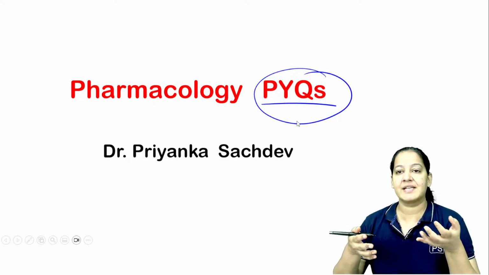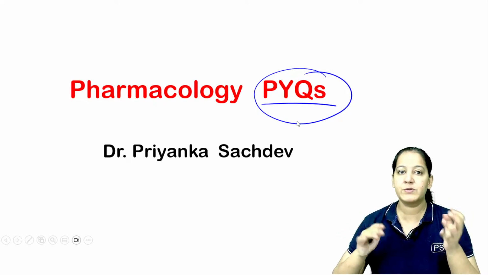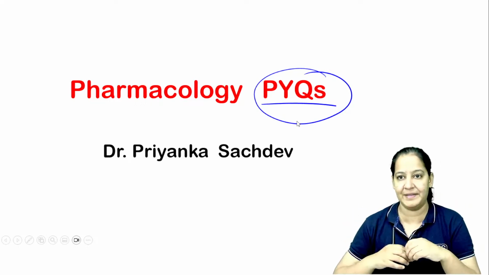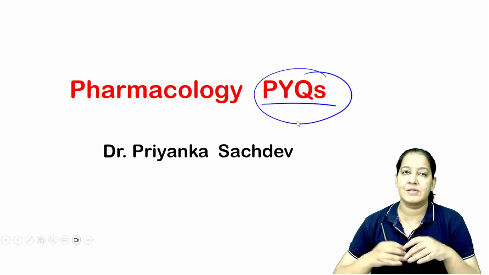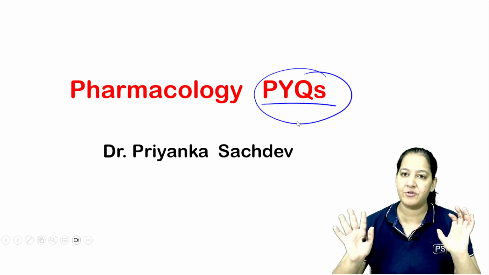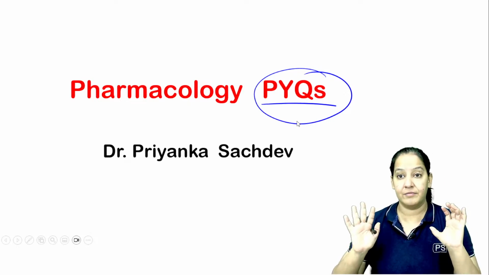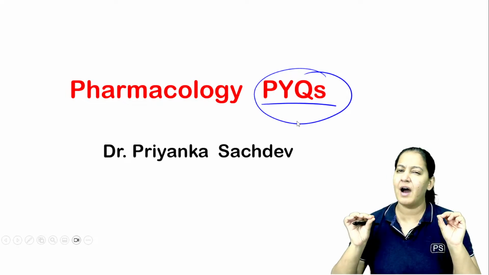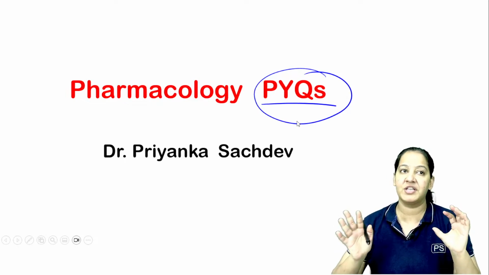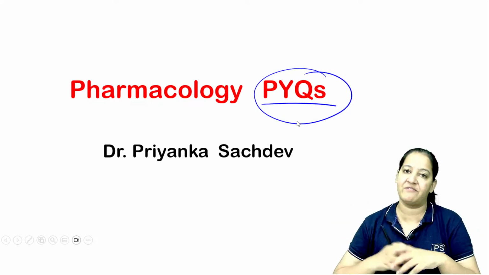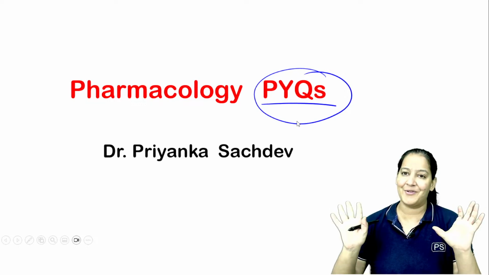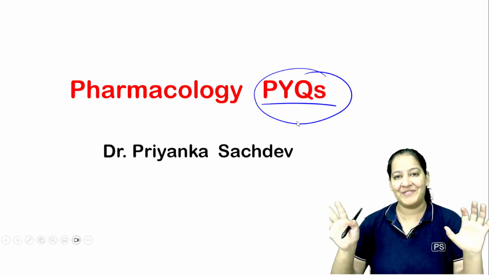In the FMGE exam, the topics are repeated. Students think the questions are repeated, but no, the same question will hardly be there, yet the same topics will be. So you have ultra important 50 to 100 topics that you must learn very well. Today I am going to cover the ultra important topics in pharmacology, general pharmacology as well as systemic pharmacology. Let's see as many as we can do today. I will super simplify the concepts for you, and it will be a cakewalk for you after the session.